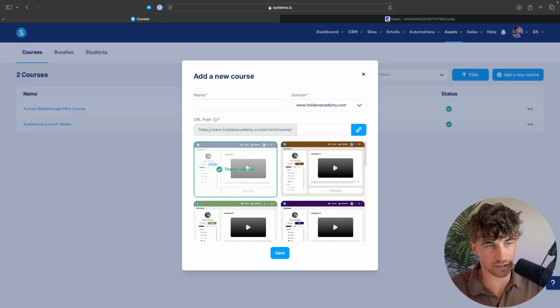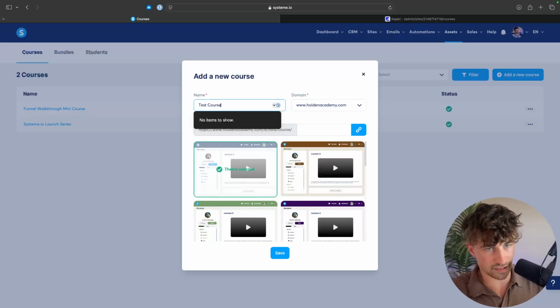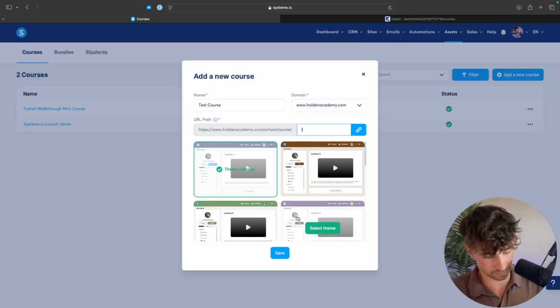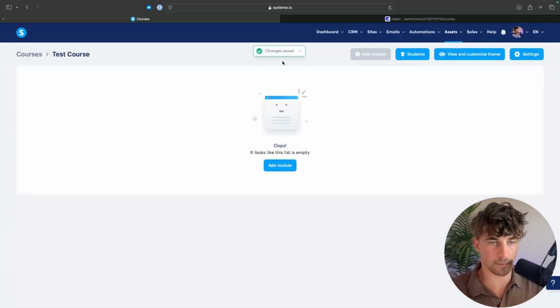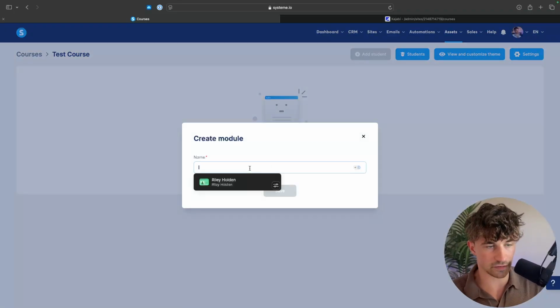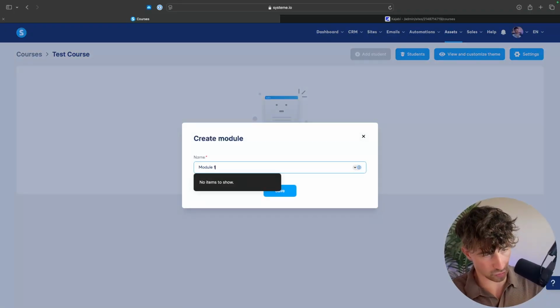But we can start out here in the courses section. Let's just call this test course, just like this. And we can click on save. And then we can go in and we can start building out our course. So in the course area, we can go in here and we can add modules. Let's just call this module 1. Welcome. We can drop that in.